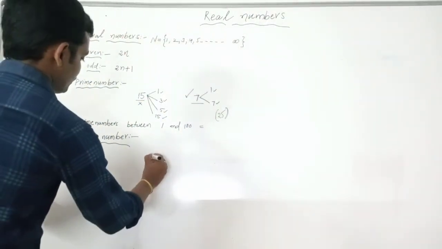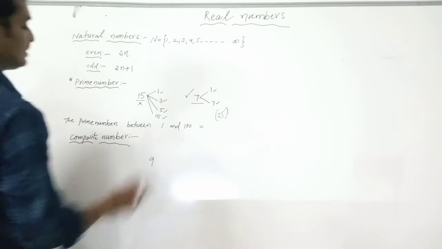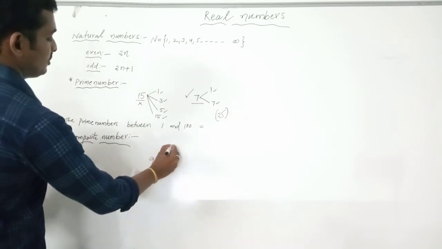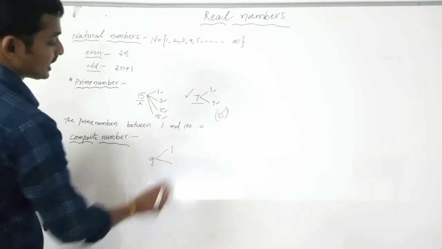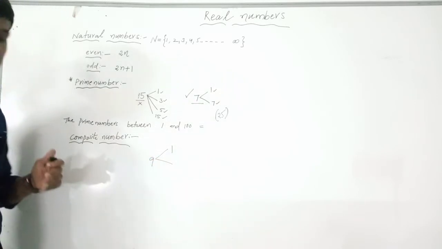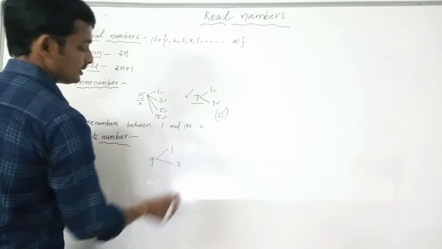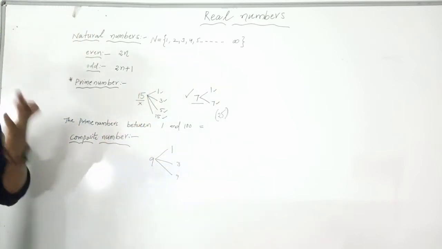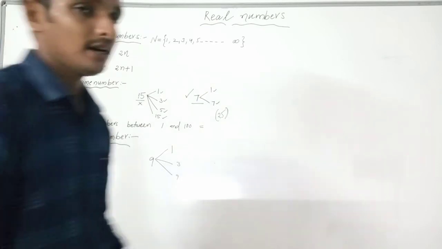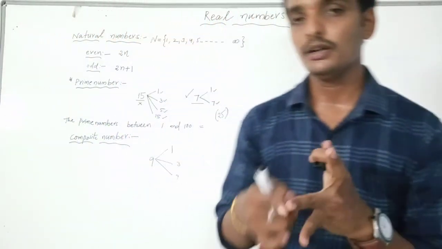I will take one example, 9. Write the factors of 9. 1 is a factor of every number, so I take 1. 9 is not divisible by 2, so I don't take 2. 9 is divisible by 3, so 3, and 9 is divisible by 9. So the factors of 9 are 1, 3, 9.